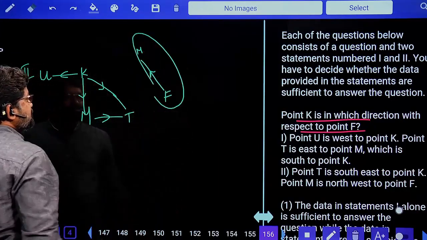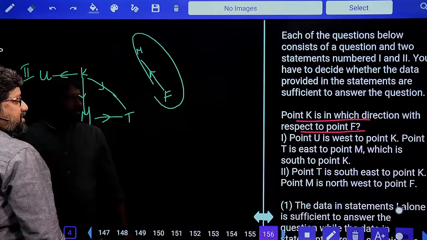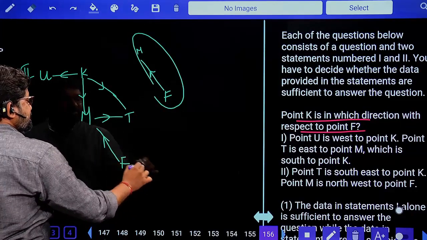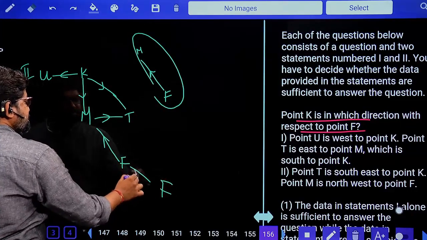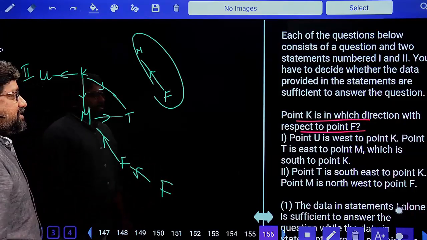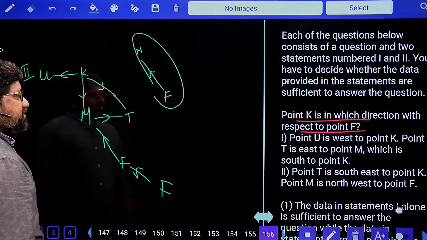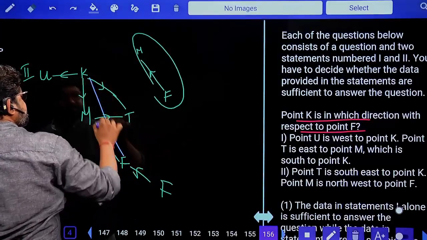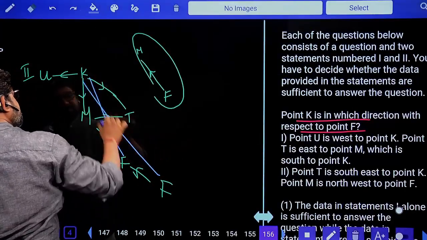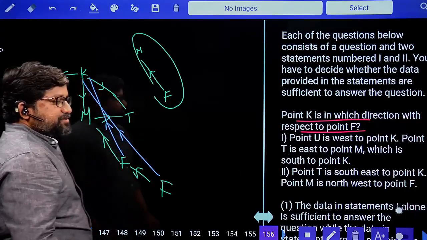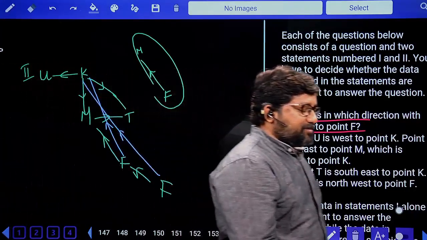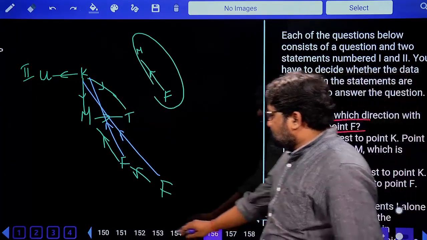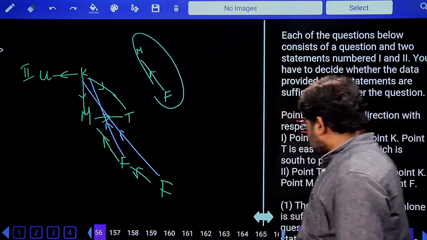M is to the northwest of F. So wherever M and F are, F can be anywhere, here or here, whatever it is, this is what you get. But the question is in which direction is point K with respect to point F. With respect to point F, look at this. This is F, northwest. If F is here also, it is northwest. Yes, so you are getting the answer by combining both 1 and 2. So what is the answer? Both statements 1 and 2 together are necessary to answer the question.